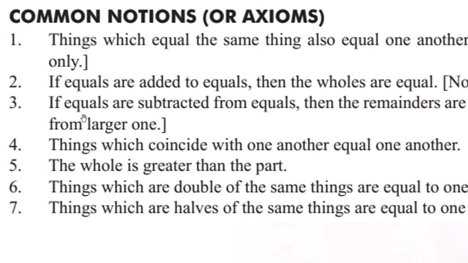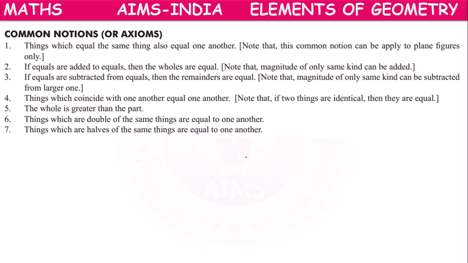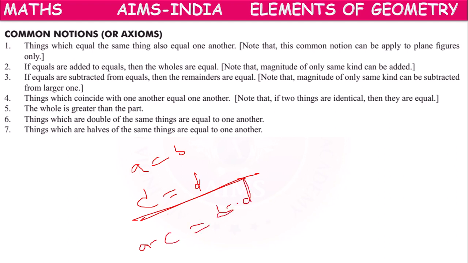Next, third: if equals are subtracted from equals, then the remainders are equal. If A equals B and C equals D, and equals are subtracted, we get A minus C and B minus D. Here we are subtracting the equals.